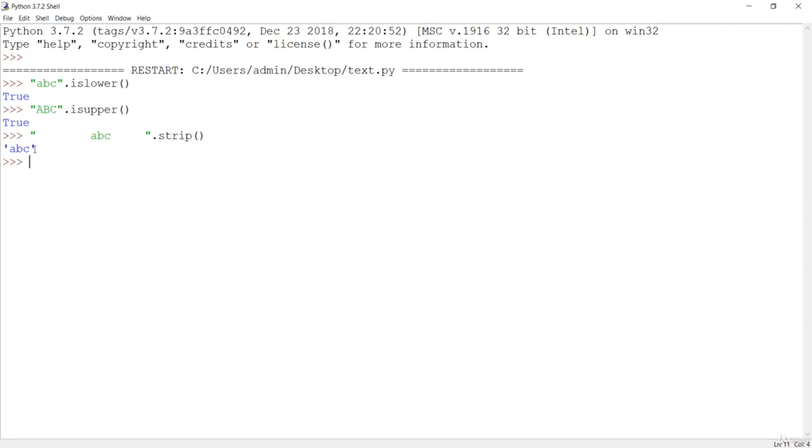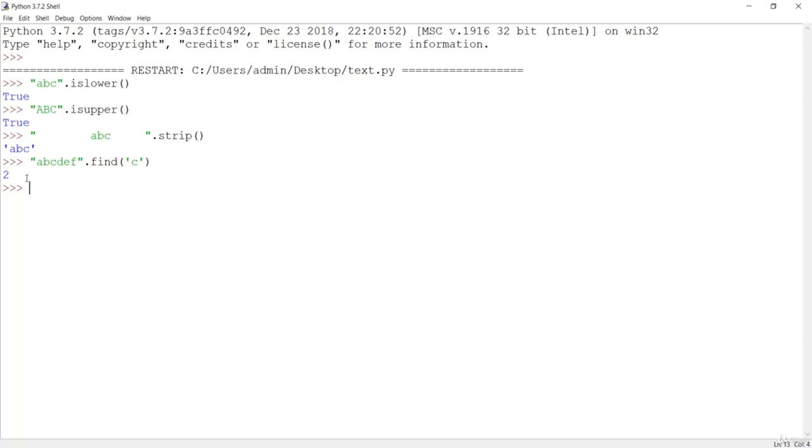You can also see the find method. You can also check the count method. So if I say something like a b c d e f, and I find some character, maybe c, and I hit enter, it is going to give us 2, the position. You can also see the index method. So these are some of the methods.